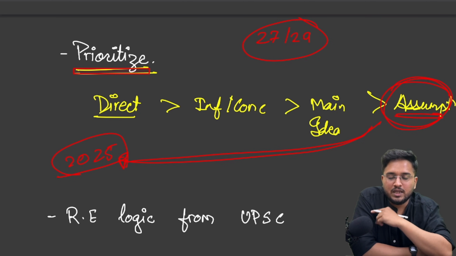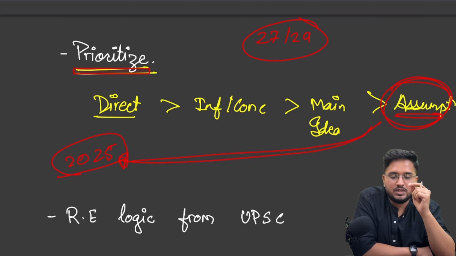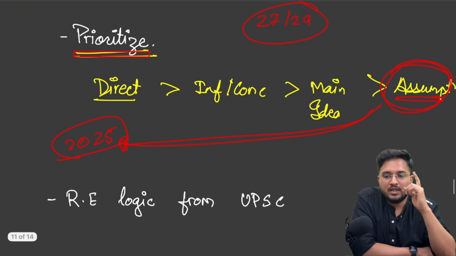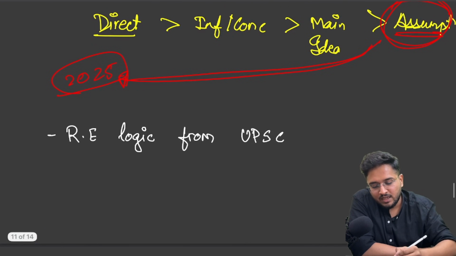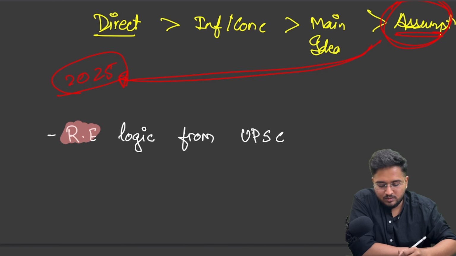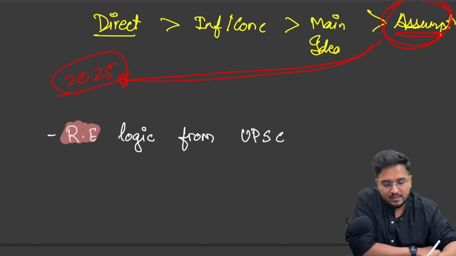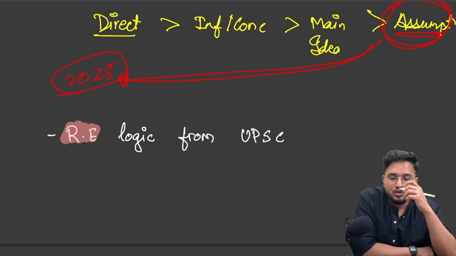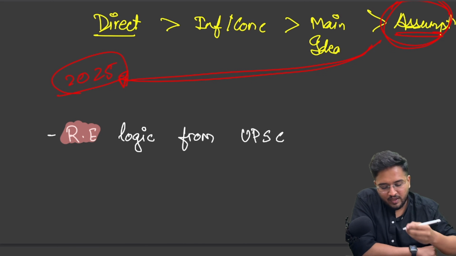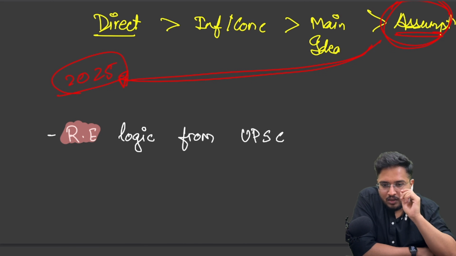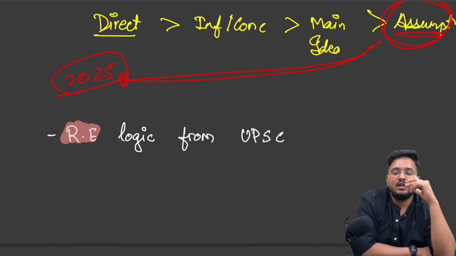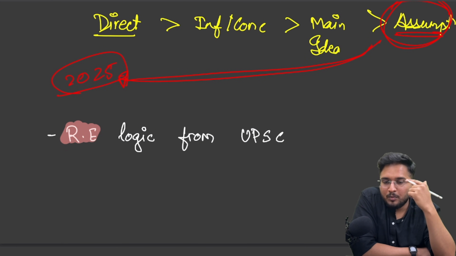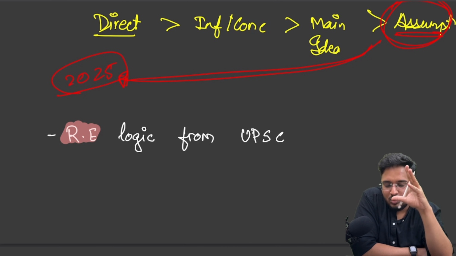Now, in order to increase your accuracy in such questions, you need to do one thing, that is, reverse engineer the logic of UPSC. What I used to do personally is sit with the previous year questions and the official answer key of UPSC, solve a particular passage, and if I got the question incorrect, I used to see what UPSC has given as the correct answer, and then reread the passage and think about what must have been the logic used by the examiner to reach that answer.